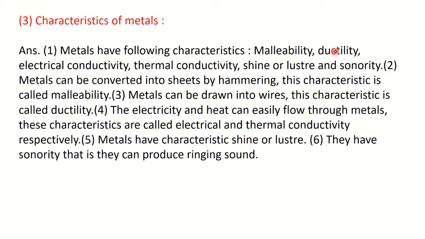Ductility means what? We can draw the metals into wires. This is called ductility. Electrical conductivity means metals can conduct electricity. Thermal conductivity means metals can conduct heat. Then shine, you know that metals have shine or luster. And sonority means what? They can produce a ringing sound. So these are the characteristics of metals.